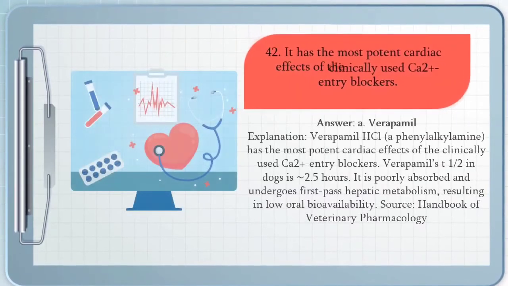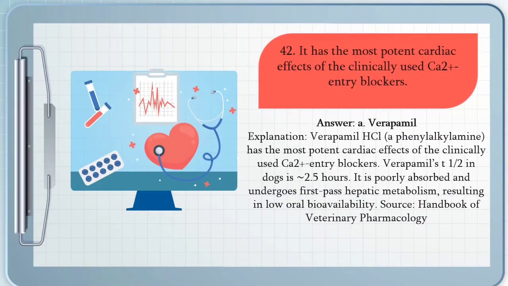Verapamil HCl has the most potent cardiac effects of the clinically used calcium entry blockers. Verapamil's T1/2 in dogs is 2.5 hours. It is poorly absorbed and undergoes first-pass hepatic metabolism, resulting in low oral bioavailability.